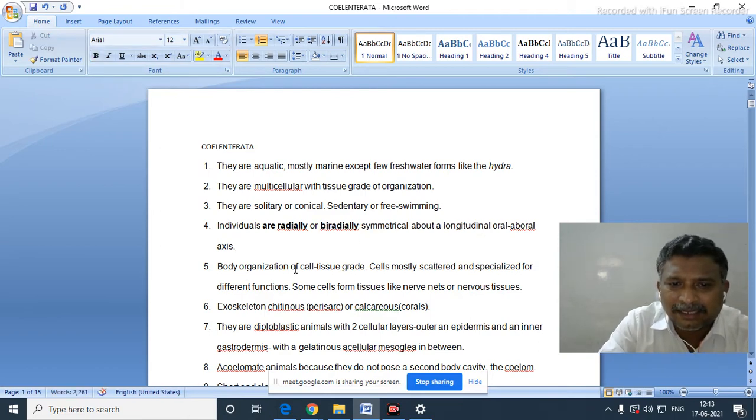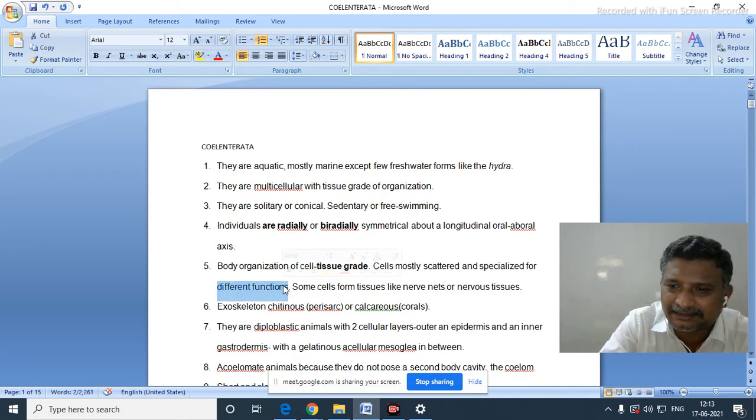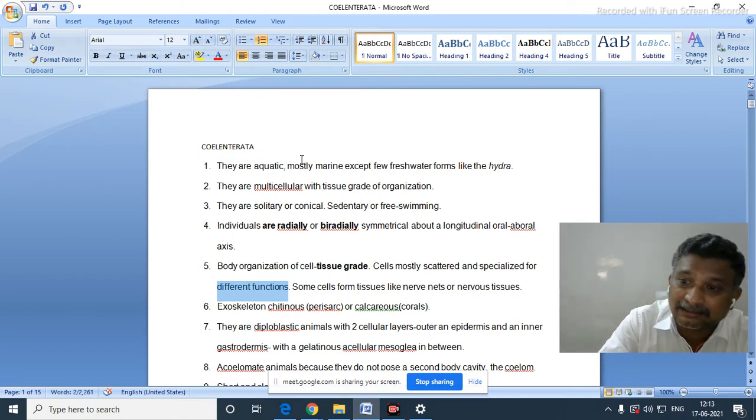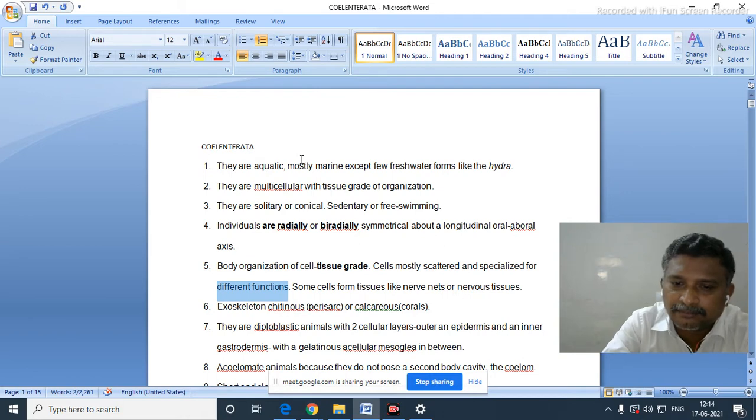Now, body organization here is cell to tissue grade. So many cells are here, and cells are aggregated together to become a tissue. They are scattered and specialized for different functions. Here also a division of labor is there, just like that property was seen clearly in poriferans.